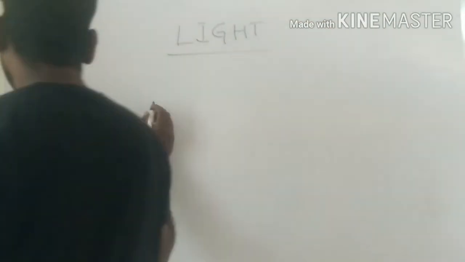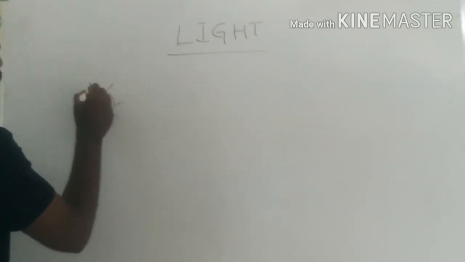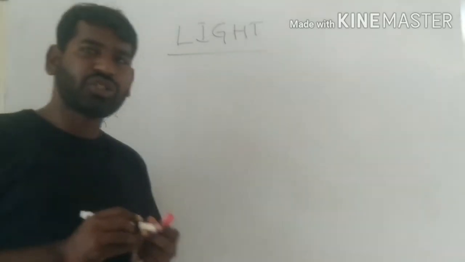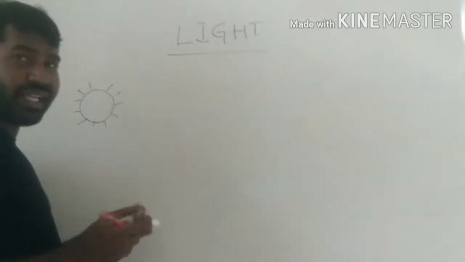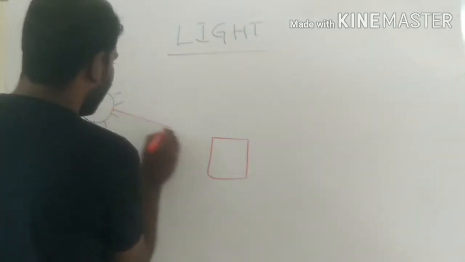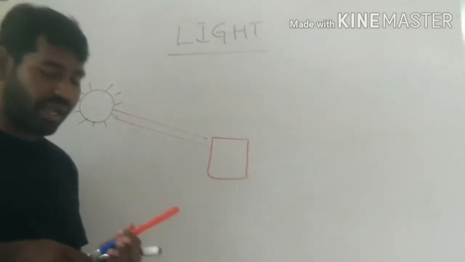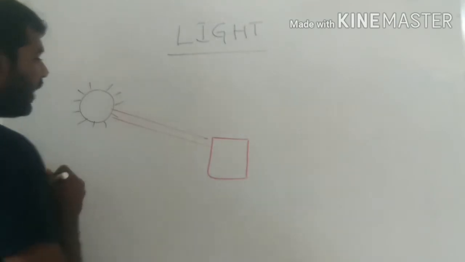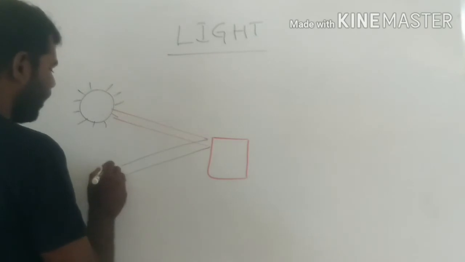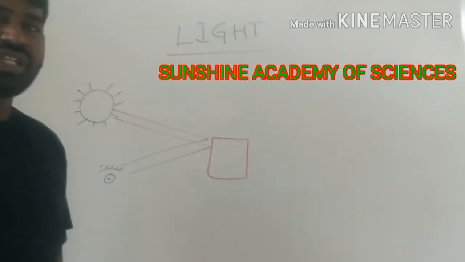For example, when light is emitted from a source and reaches the surface of an object, I mean when light rays are incident on the surface of an object, they get reflected from that surface, and then reach the human eye and cause the sensation of vision.